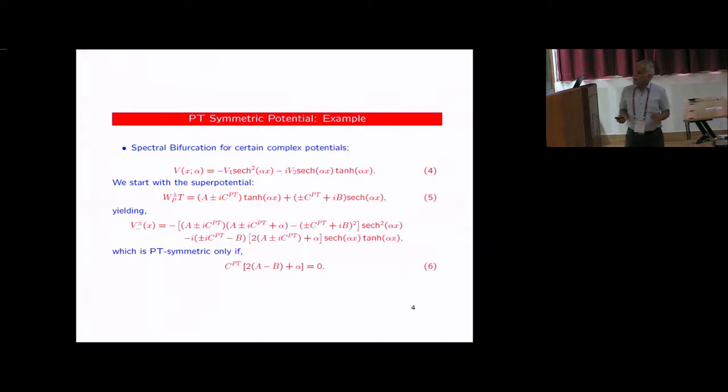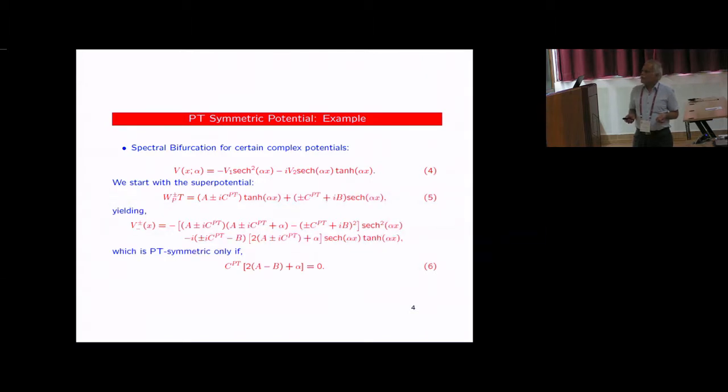So let me first parameterize this thing properly. It has been done keeping in mind the symmetry aspect I'm talking about. So you put it in a very nice, peculiar way. You may wonder why. But you see, tanh I'm putting with a real parameter and i C_PT, and with sech with an i. You will see why. So if you find the potential, just W squared plus W prime, the derivative of W, put h bar equal to 1, very complicated looking, then you demand PT symmetry. Very interestingly, it comes out as a composite condition of this kind. There's a product of this parameter C_PT and some other thing equal to 0.